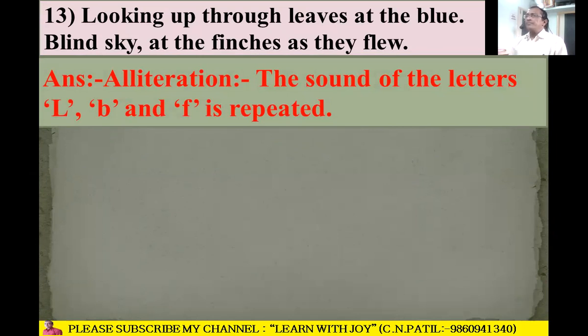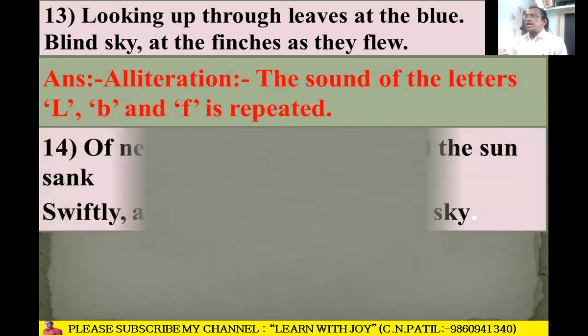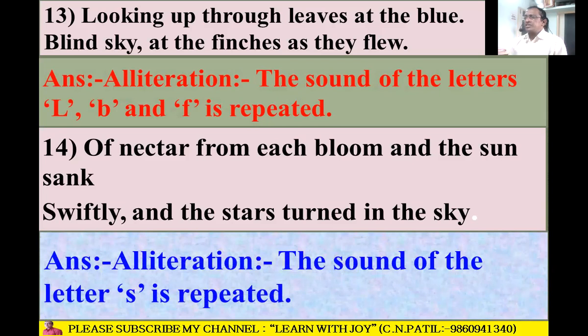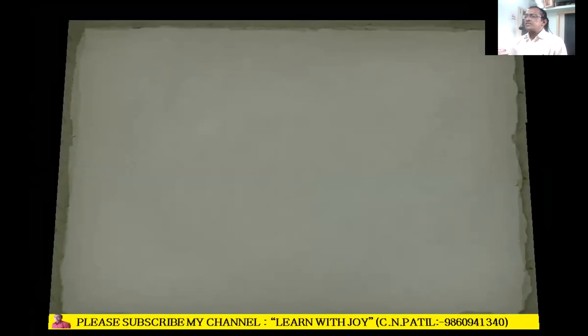L in looking, L in leaves, B in blue, B in blind, F in finches and flew. So that's why alliteration. Next line: "of nectar from each bloom, and the sun sang swiftly and the stars turned in the sky." Alliteration is there because the S sound repeats. S in swiftly, S in stars, S in sang, S in sky, S in sun, S in stars.